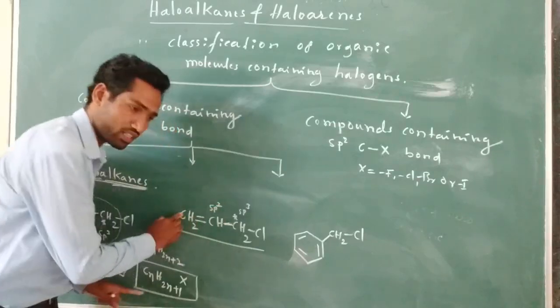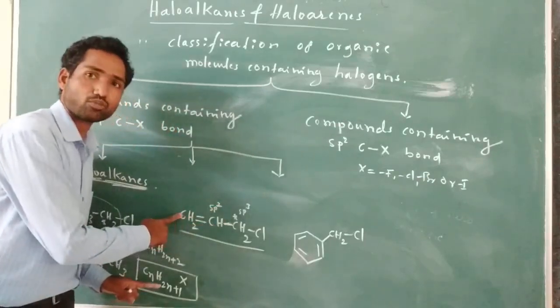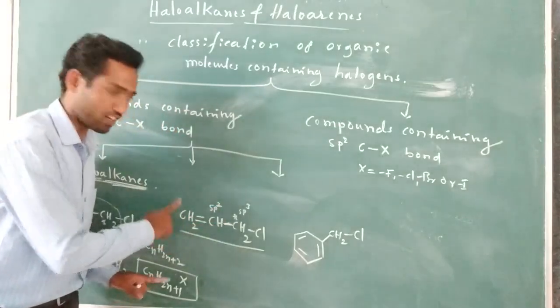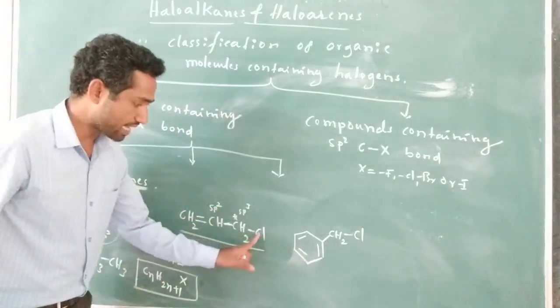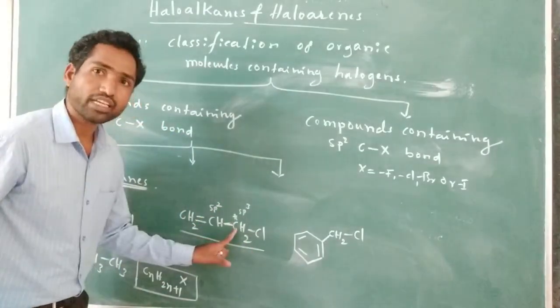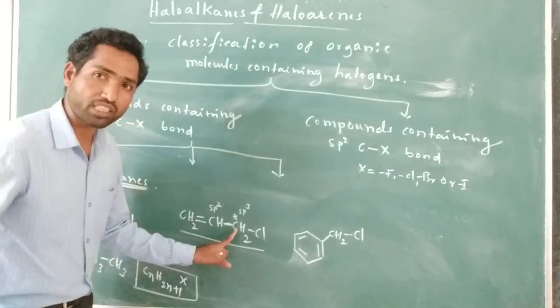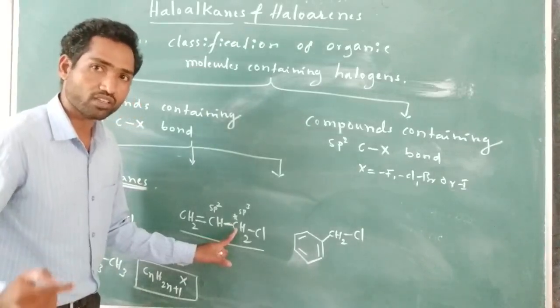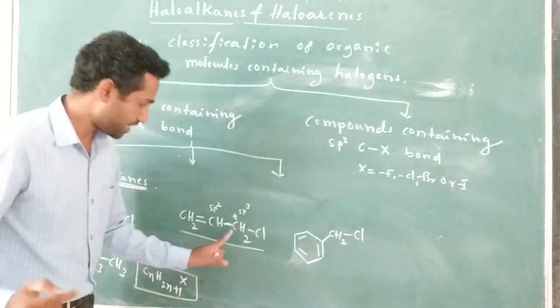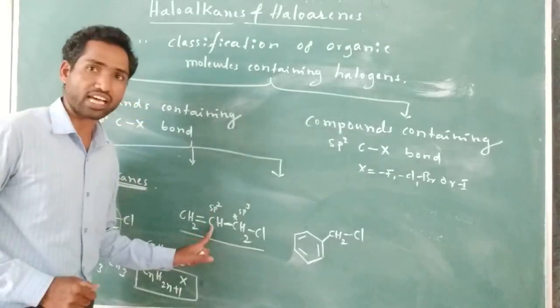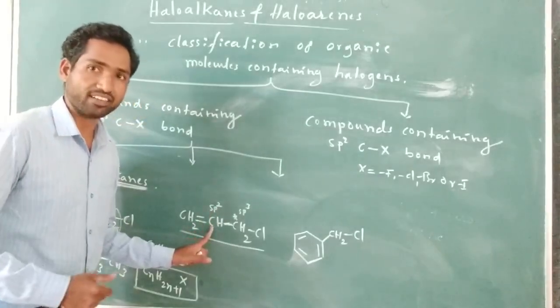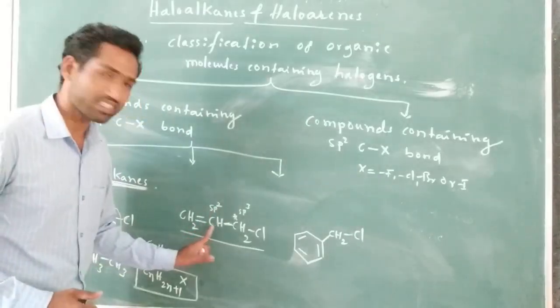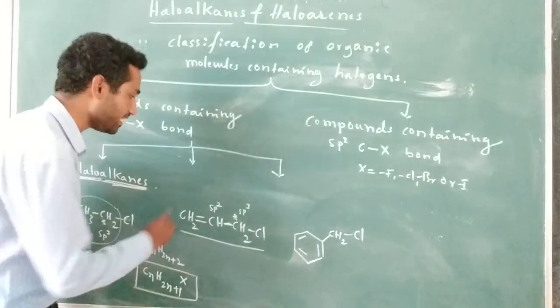This carbon and this carbon are sp2 hybridized. So the sp3 carbon to which the halogen is directly attached is attached immediately to the sp2 hybridized carbon. Such a molecule is known as an allylic halide.